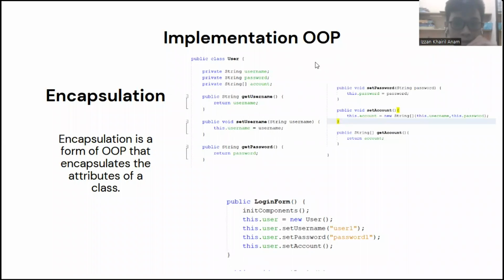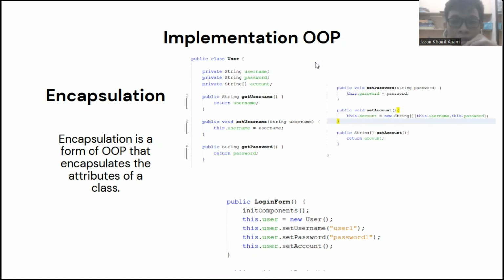Next is encapsulation. Encapsulation is a form of OOP that encapsulates the attributes of a class. In this code, we create a public class User with 3 private variables. First is string username, second is string password, and the last one is string array account.